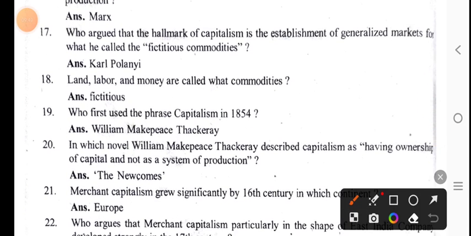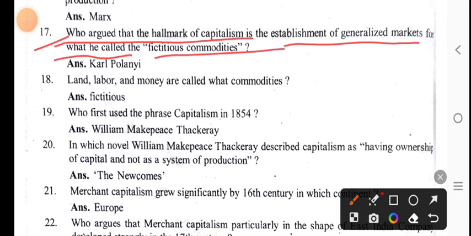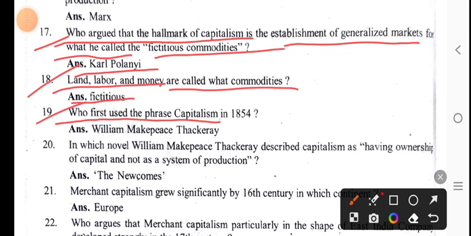Who argued that the hallmark of capitalism is the establishment of a generalized market for what he called fictitious commodities? Karl Polanyi. Land, labor, and money are called what commodities? Fictitious commodities.